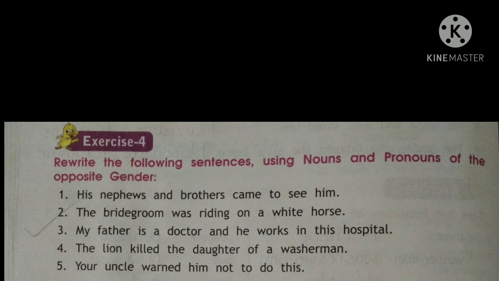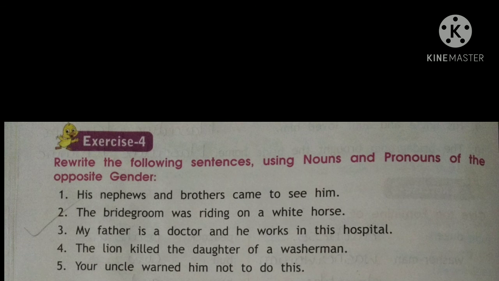Exercise 4, we need to rewrite all the sentences again using the noun and the pronoun of the opposite gender. So if a masculine gender is given, we need to write the feminine gender. And if the feminine gender is given, we need to write the masculine gender and write the whole sentence again, changing all the genders, whether it is a noun or a pronoun.